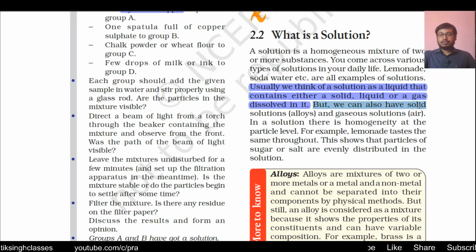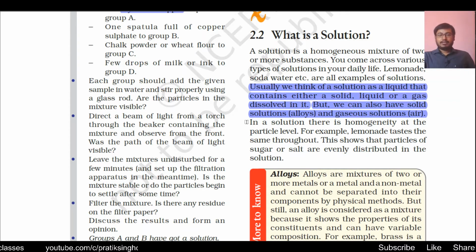But we can also have solid solutions, alloys, and gaseous solutions like air. Alloys are mixtures of two or more elements. So there we can say that they are solutions of solid in solid. Likewise, gaseous solutions, like air, are solutions of gases in gases.